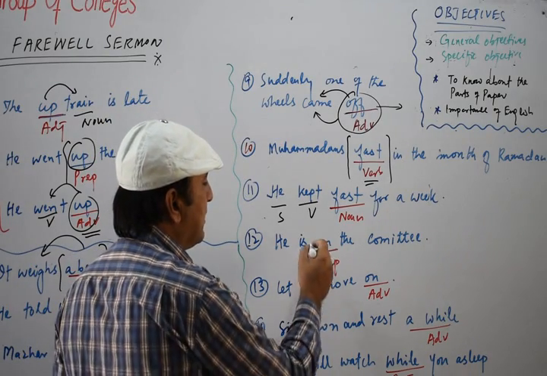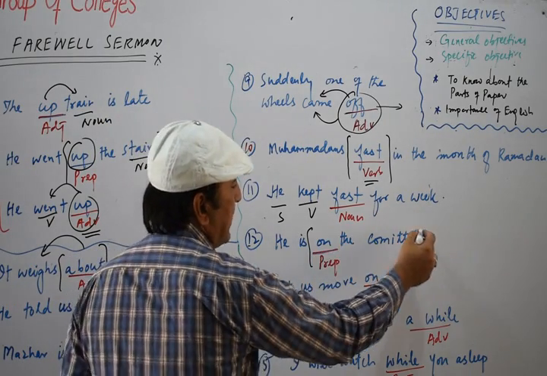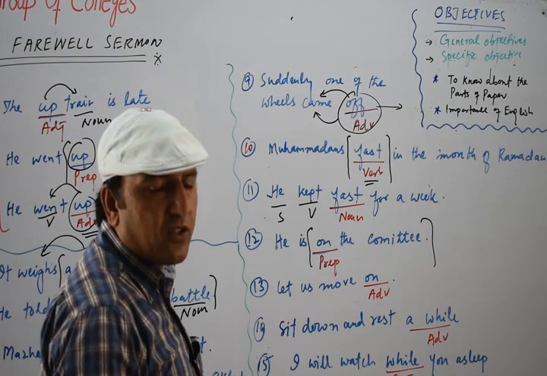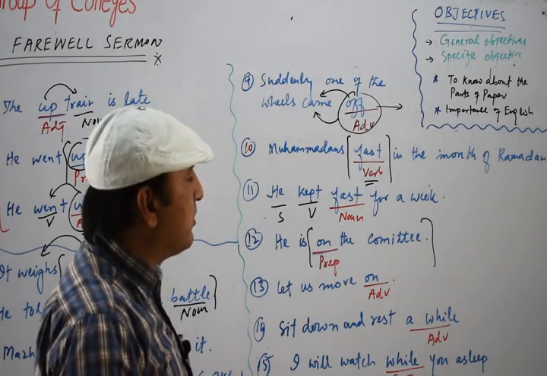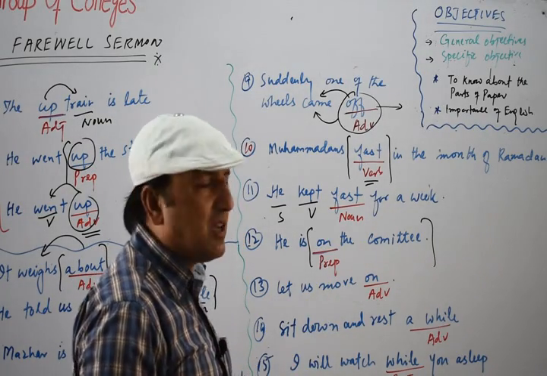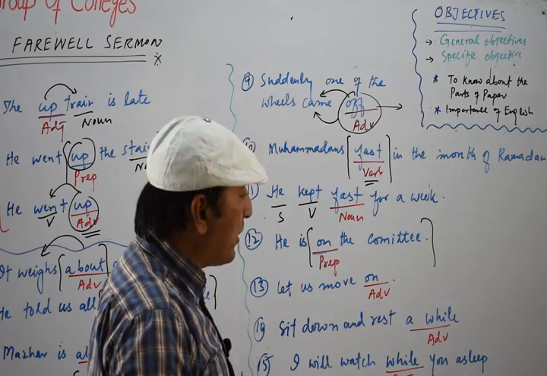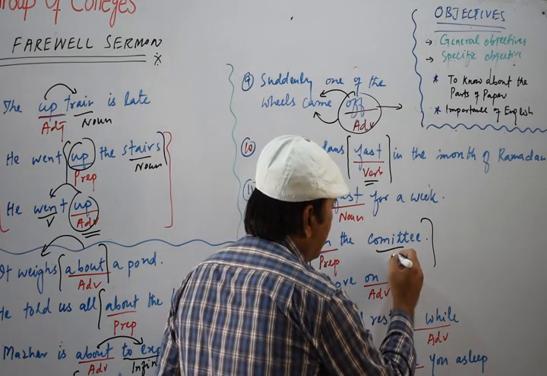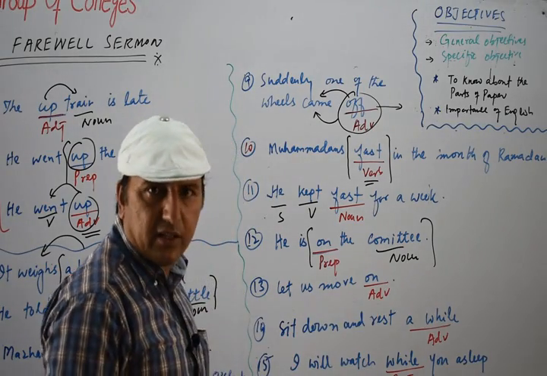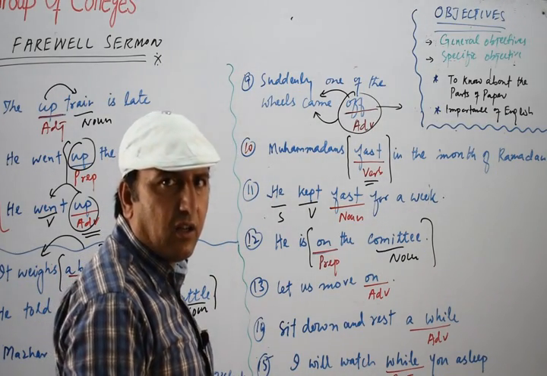He is on the committee. Now you see once again, as I told you earlier, when a phrase starts with a preposition and ends with a noun, we call it a prepositional phrase. Once again, this on is a simple preposition. This phrase starts with on and ends with the noun committee. So this is once again a prepositional phrase.